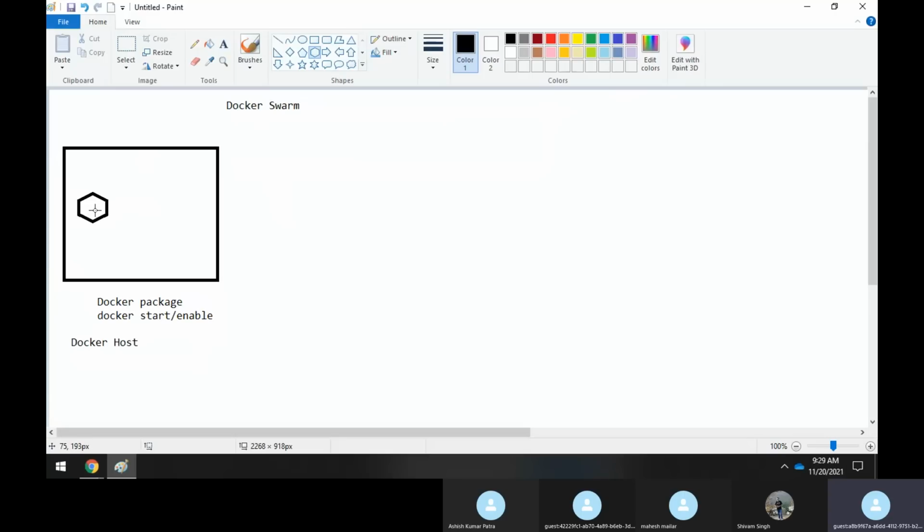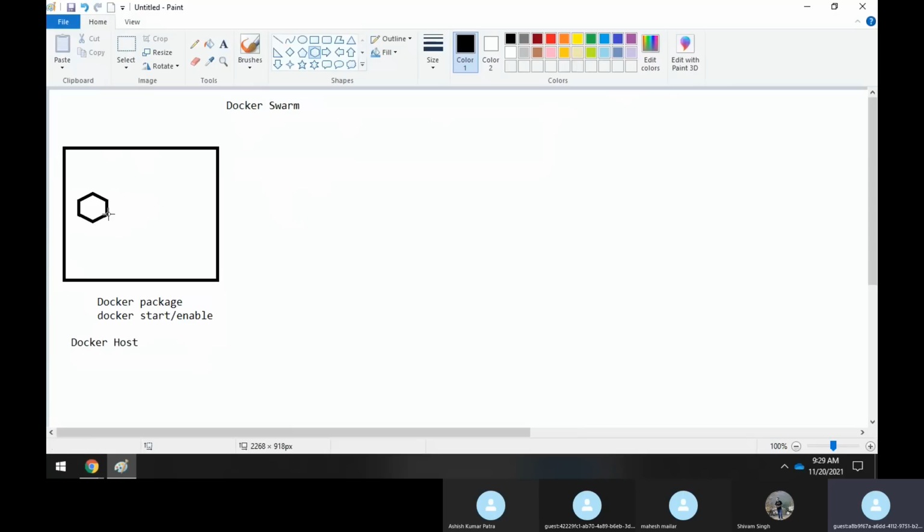Now assume that a lot of load comes onto your website. It's not one or two customers; there are hundreds of customers hitting the same IP address or the same URL to access that application. In that case, the container which is running might go down, or become very slow, or not be responsive. So what you will do is increase the containers. It means you are trying to increase the scalability; you are going to do auto scaling.